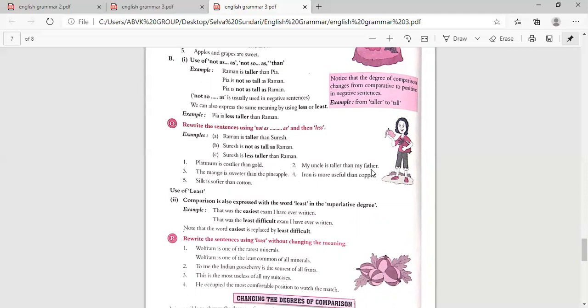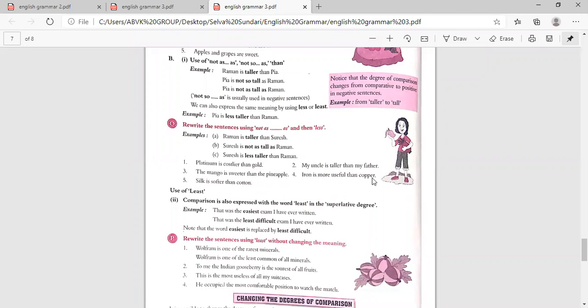My uncle is taller than my father. My father is not as tall as my uncle. The other way you can write: my father is less tall than my uncle. Here also, gold is less costly than platinum. The mango is sweeter than the pineapple. The pineapple is not as sweet as the mango. The pineapple is less sweet than the mango.